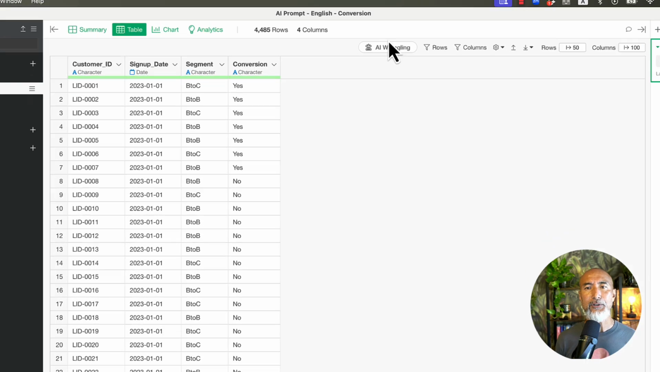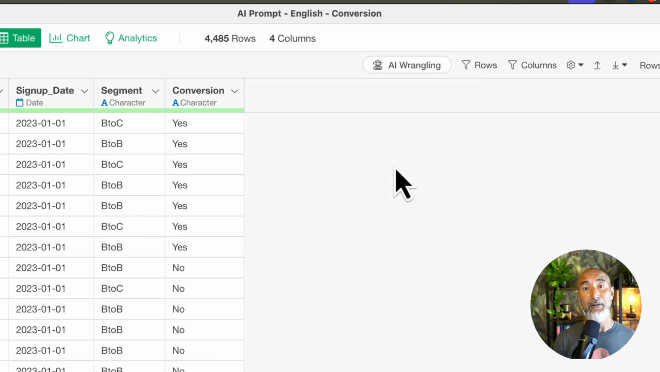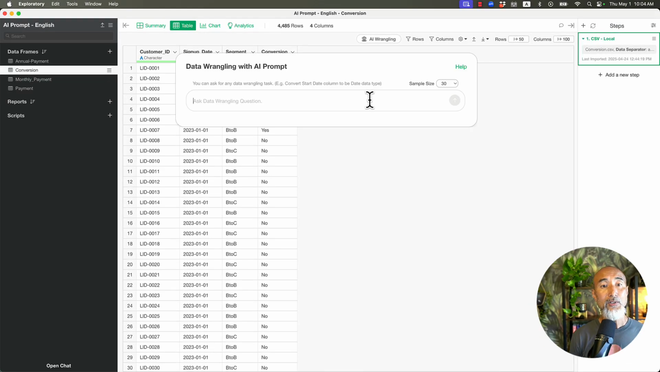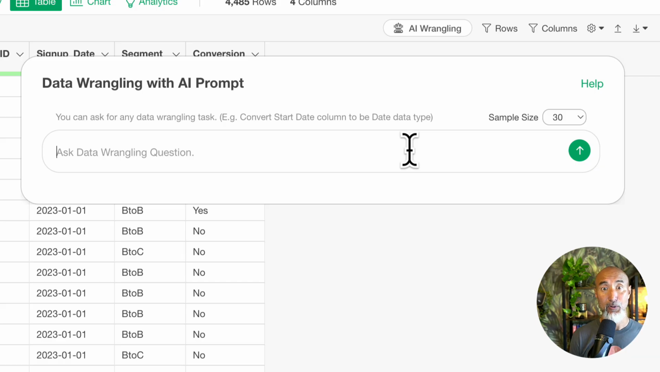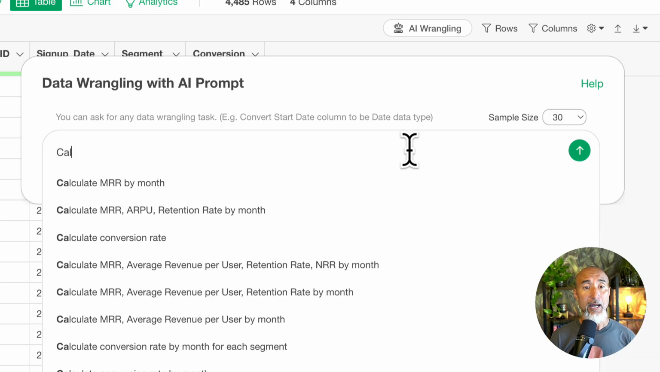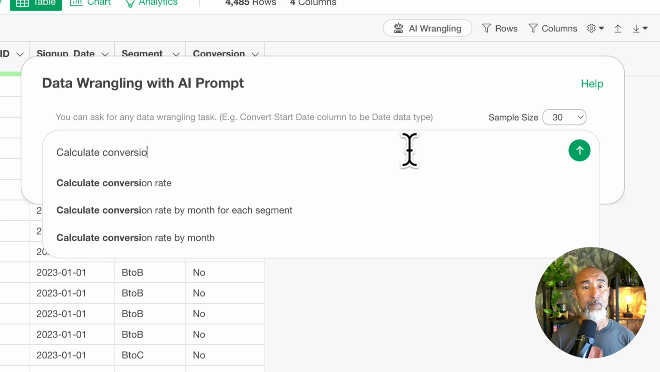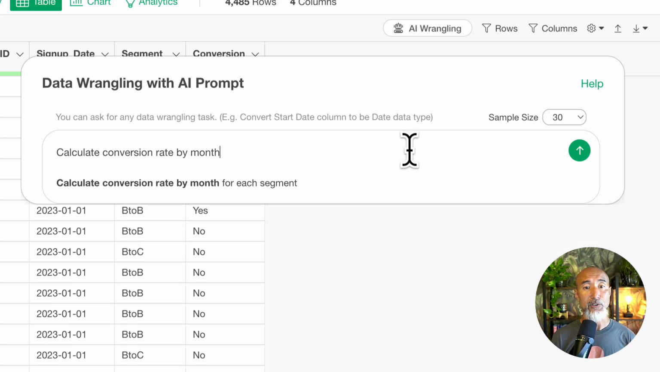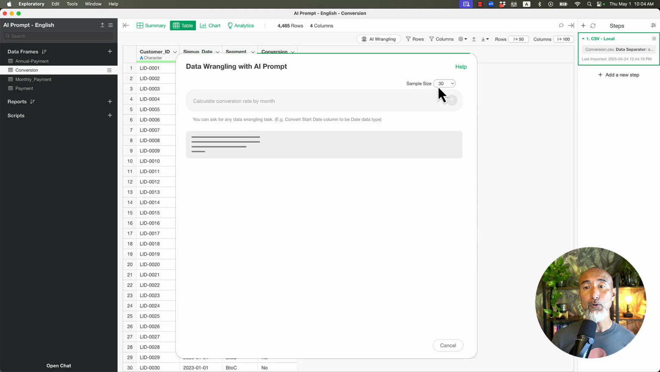So what you want to do is use this AI wrangling button. Either click it or use the shortcut, Command L, or if you're on Windows, Control L. Once this dialog is open, all you need to do is type what you want. So in this case, calculate conversion rate by months.